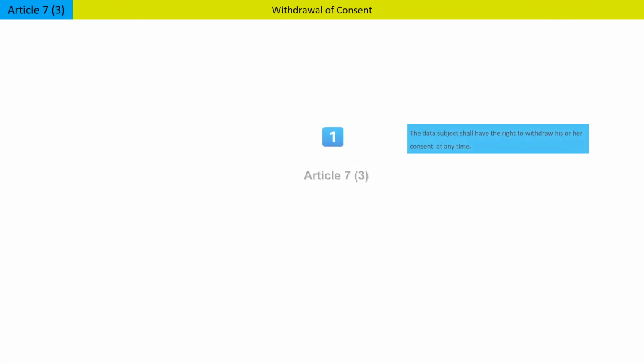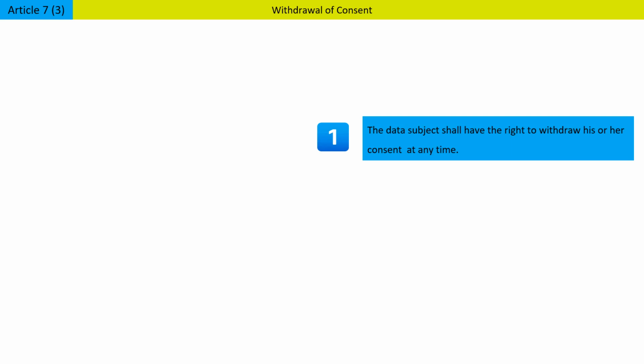Let us now discuss Article 7.3. Article 7.3 is about withdrawal of the consent. It says that data subject have right to change their mind and can withdraw their consent any time.